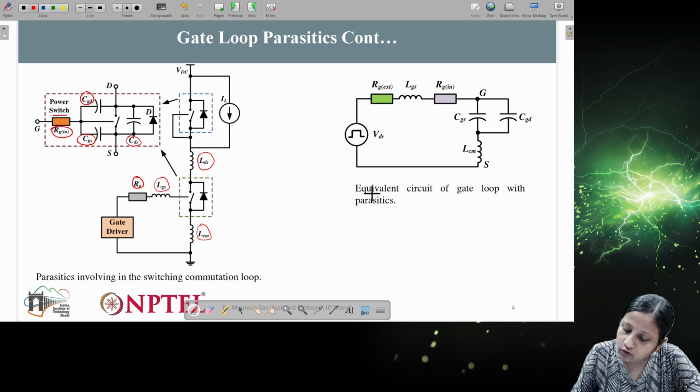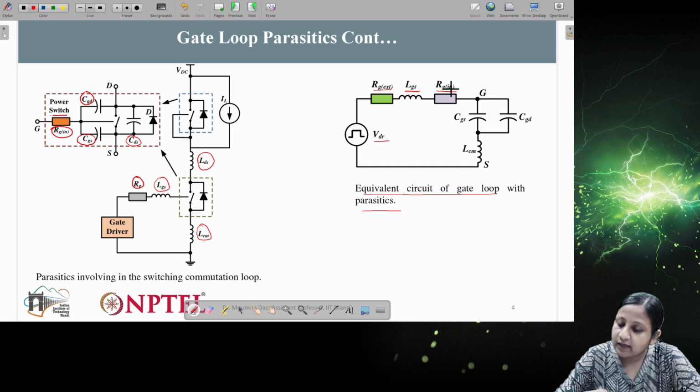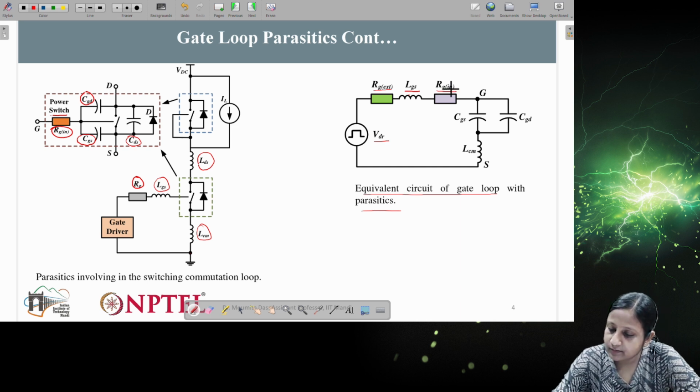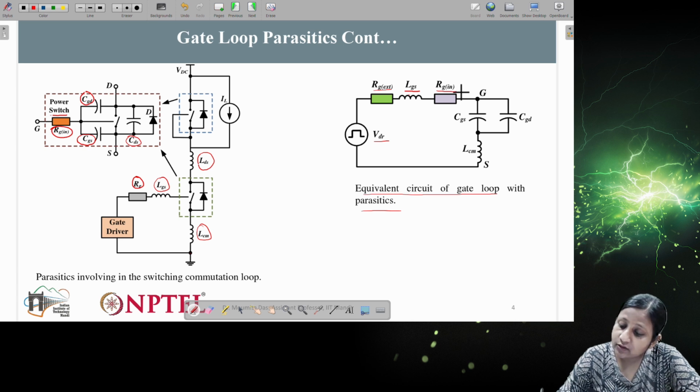Now you can see the equivalent circuit of the gate loop parasitics. Here the input, whatever voltage is coming from the gate driver, is connected to the external resistance RG external, shown as RG in the left diagram. Then there will be LGS, this parasitic inductance between the resistance and the gate terminal. Then the internal resistance of the switch comes in series with that, and this will be connected with the different capacitances, one CGS and another CGD.